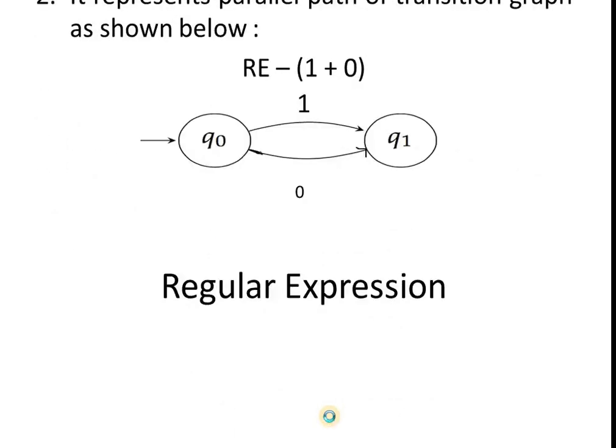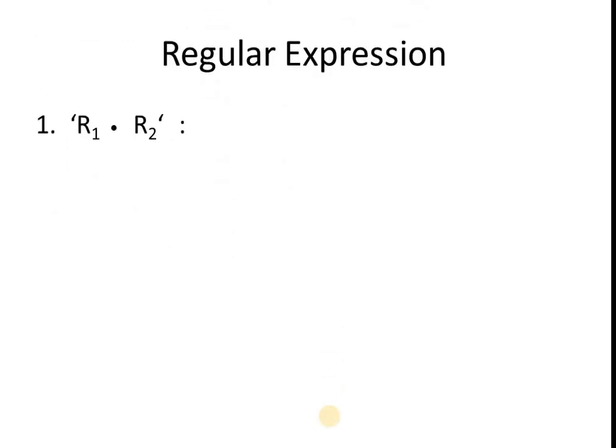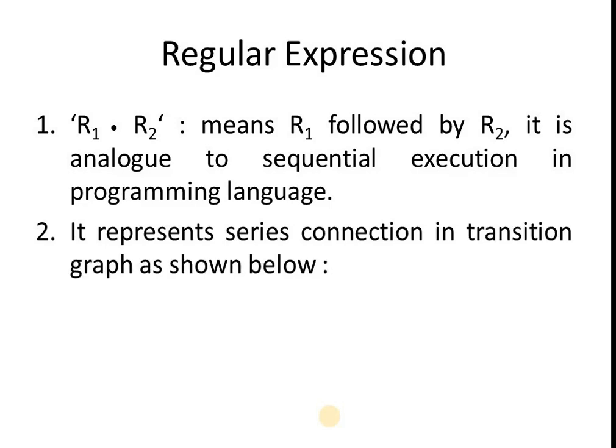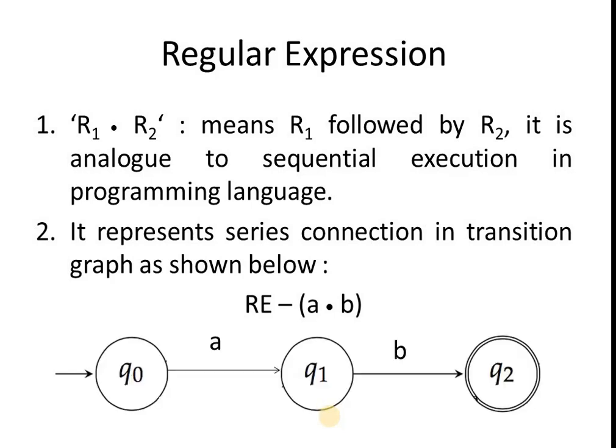Second, R1 dot R2. It is also called concatenation. It means R1 followed by R2. It is analogous to sequential execution in a programming language. It represents series connection in the transition graph as shown below. Consider the RE A dot B. It can be represented by finite automata as Q0 on A transits to Q1 and Q1 on B transits to Q2.